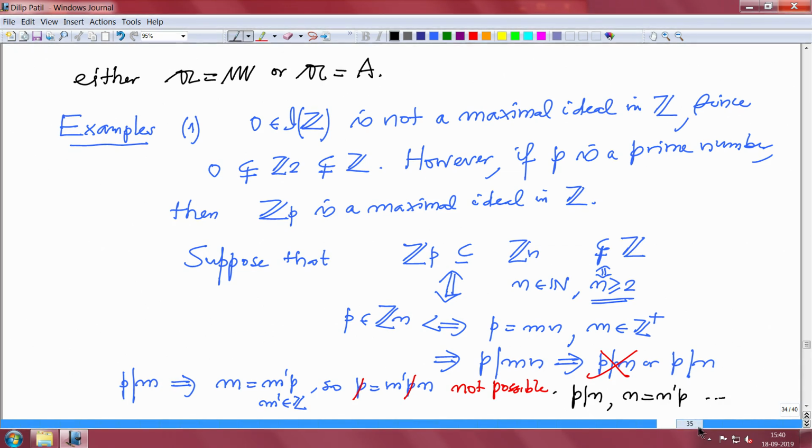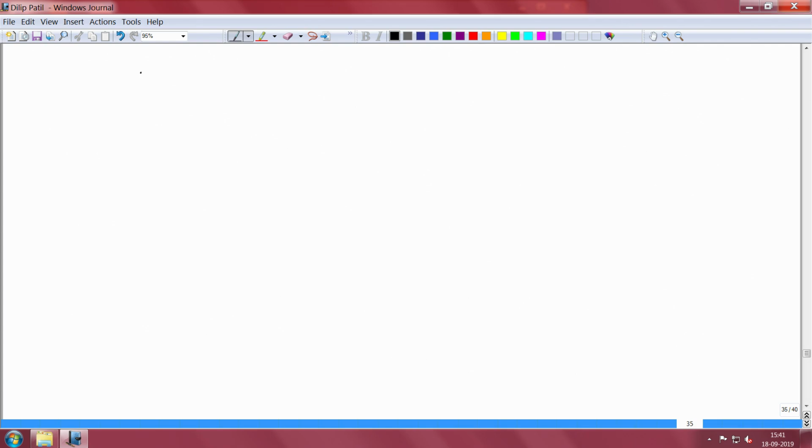So, therefore, in this case, I will write here. So, we have described all elements in the spectrum of Z. So, this is precisely, obviously one element is the 0 ideal, the other one is ZP. So, I should write the correct notation. This is union ZP, where P is a prime number.